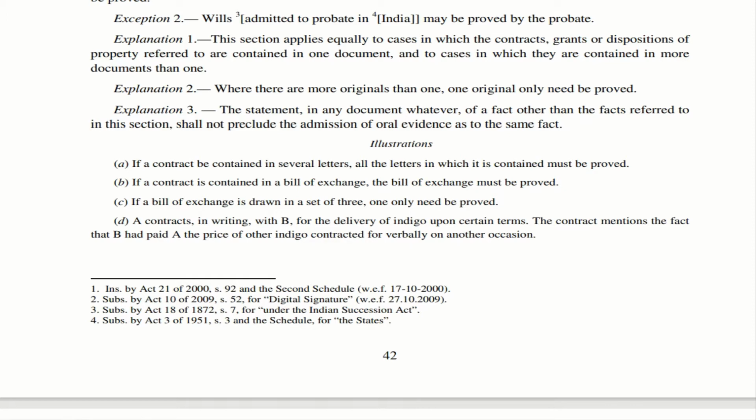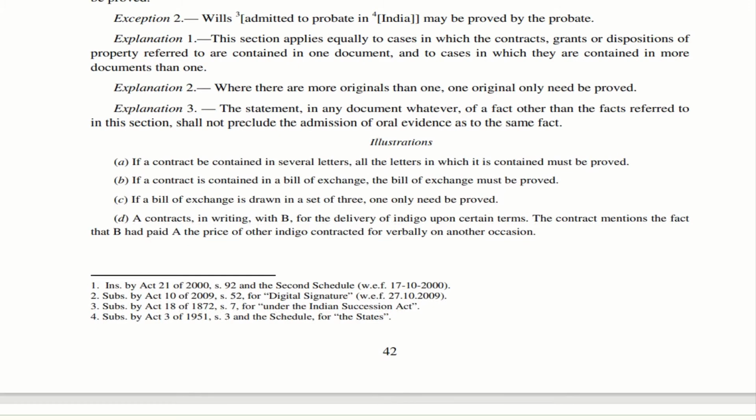So in this case, each and every letter is considered to be a contract, and all of them combined together form a complete union of a particular work. So in that case, all the letters should be proved. Now let us move to the next illustration, B. So if the contract is in a bill of exchange, then the bill of exchange must be proved. Now let us move to illustration C.